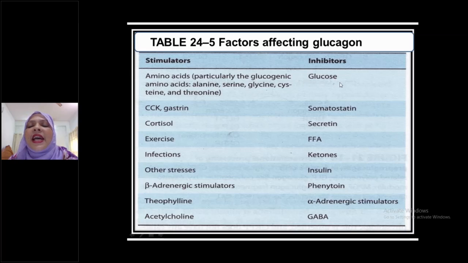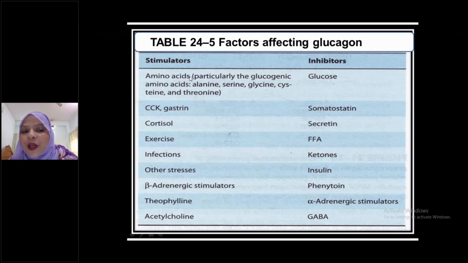High blood sugar level, that is hyperglycemia, is an inhibitor of glucagon secretion, but hypoglycemia is a stimulator of glucagon secretion. Free fatty acids and ketones are inhibitors of glucagon secretion. But whereas, as I mentioned, free fatty acids and amino acids are stimulators of insulin secretion.